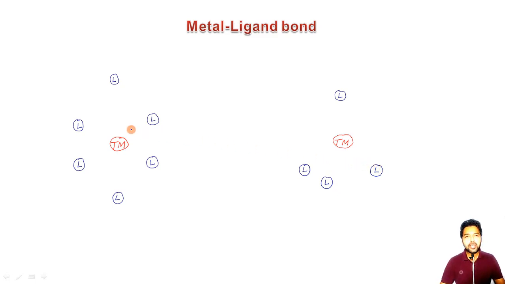No need to tell you that on one side this is an octahedral type of geometry. Let me write here, octahedral type of geometry. On the other side, this is representing a tetrahedral type of geometry as far as some transition metal complex is concerned.